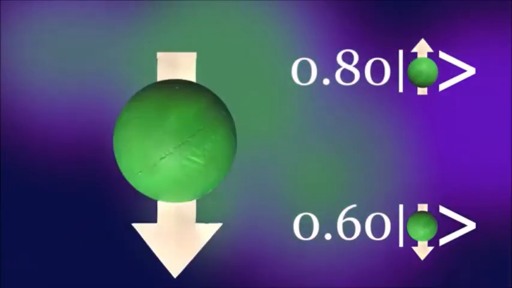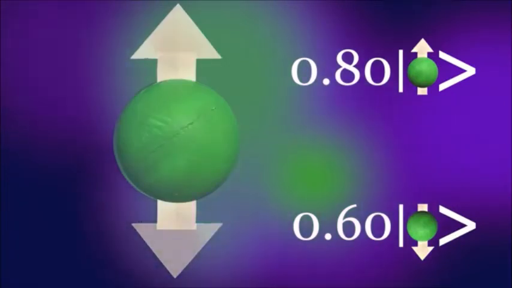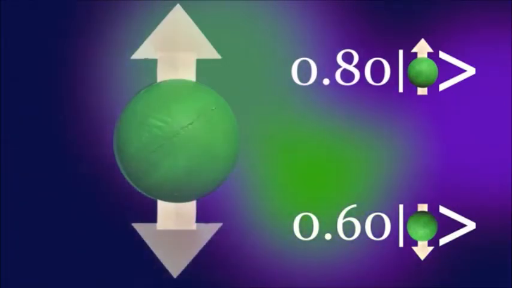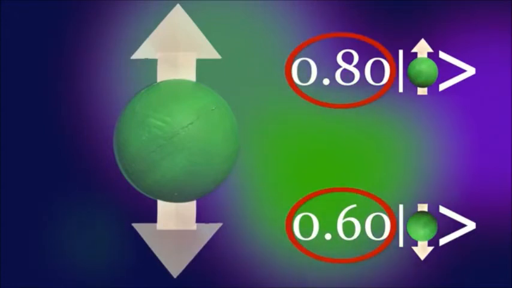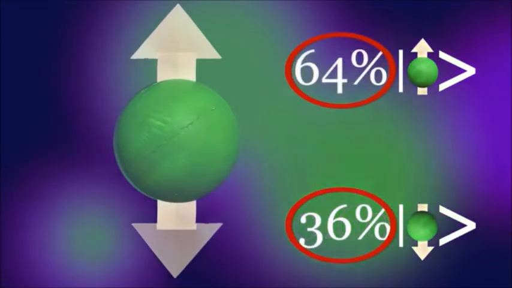When we measure the states, it is either up or down, but before we measure it, it can exist in a quantum superposition where these coefficients indicate the relative probabilities of finding the electron in one state or the other.